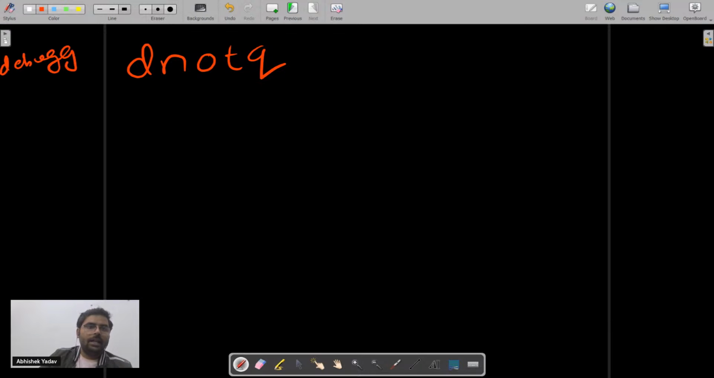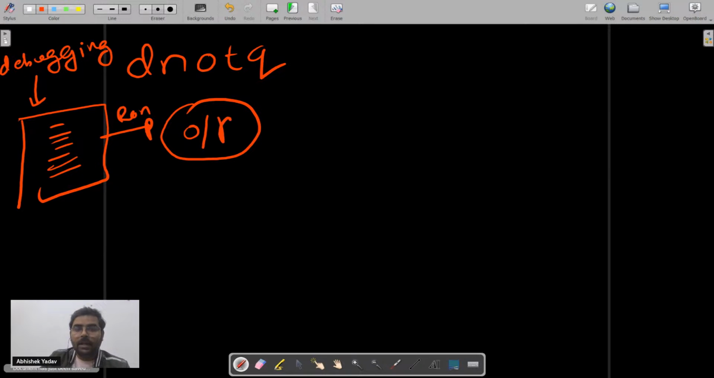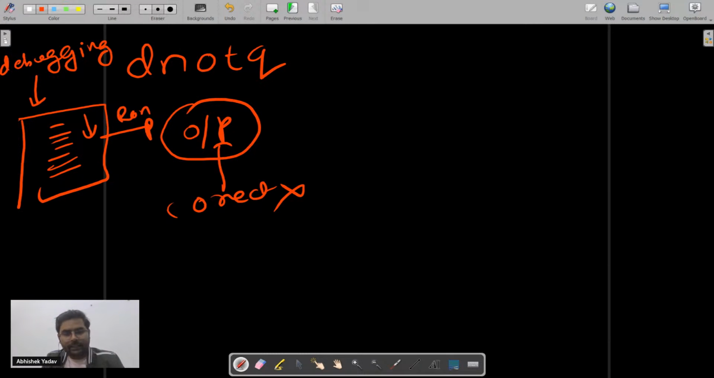Ayush has asked one question: what is debugging? Okay, let's assume you have written 1000 lines of code, and you ran the code and you are getting the output, but you are not getting the correct output here. So what you have to do? You have to go to your code and you have to debug. Debug means you have to find where you have made the mistake. That mistake can be your logical mistake, it can be your syntax mistake also. So that is called debugging here, right? Correct, Kirti.